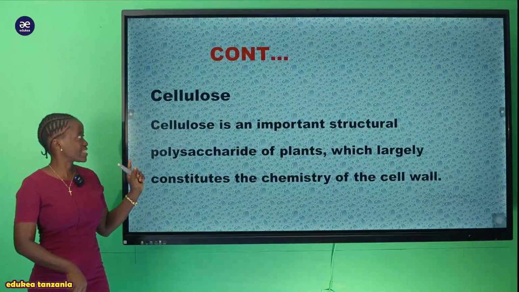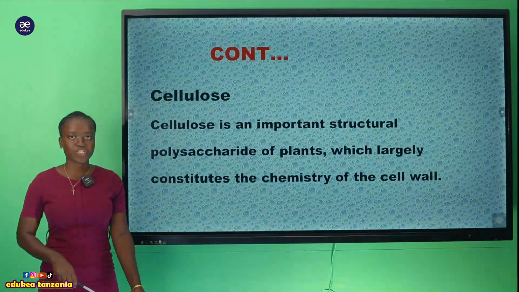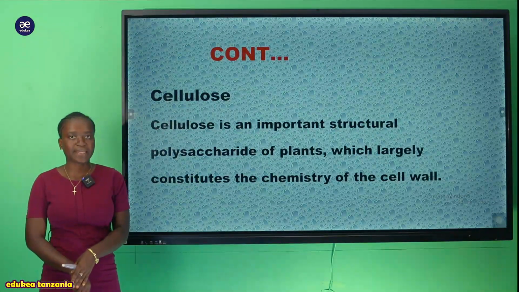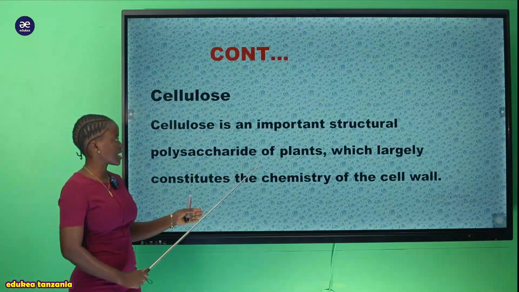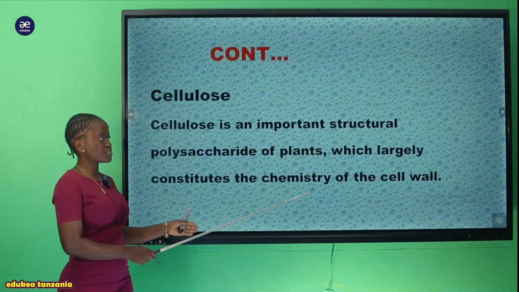So now let's start our new topic here, that is cellulose, which is also a polysaccharide. So this cellulose is an important structural polysaccharide of a plant which largely constitutes the chemistry of the cell wall.